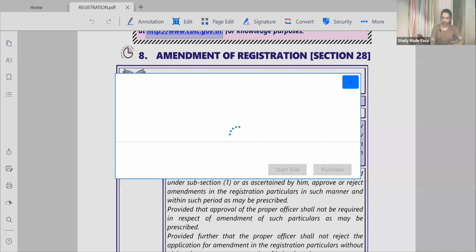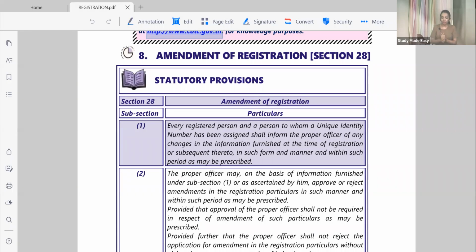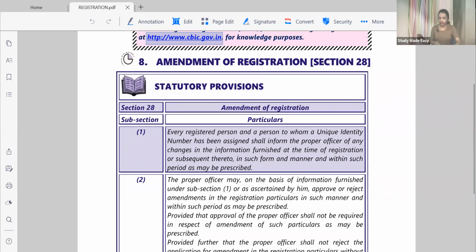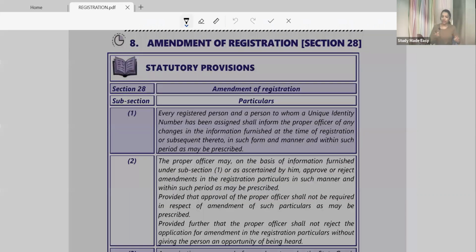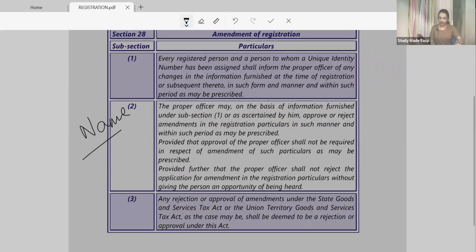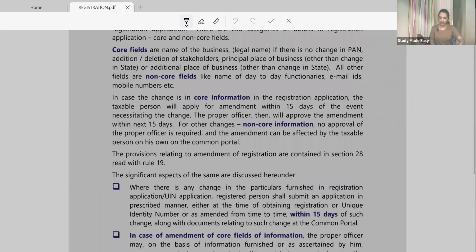Sure. Now, what about amendment of registration? There is a possibility that there would be certain amendments in registration. Sometimes I want to change the name of my business. Sometimes I want to change the constitution of my business. I want to change the nature of my business. So when there are amendments in registration, for this purpose, I would say you should move directly to this.